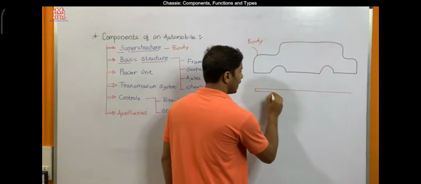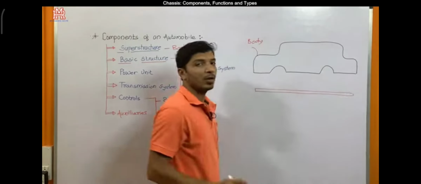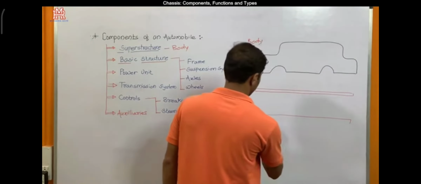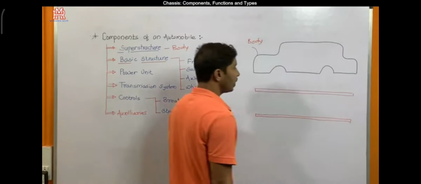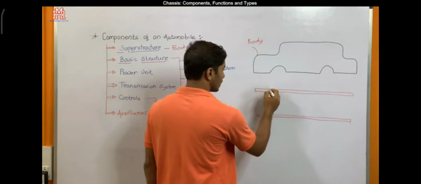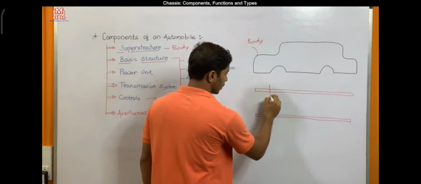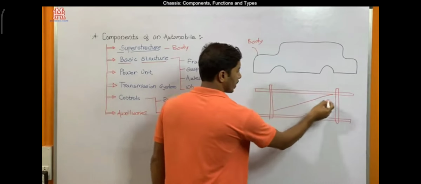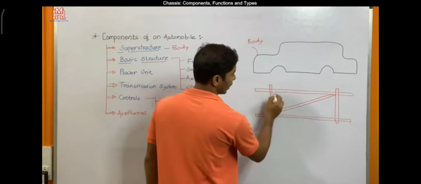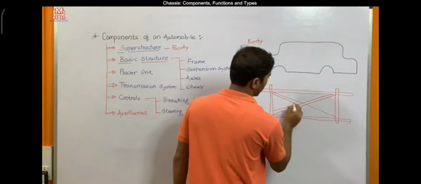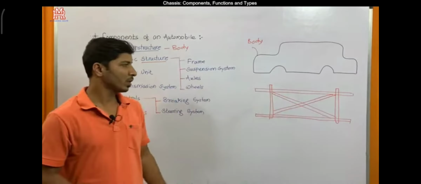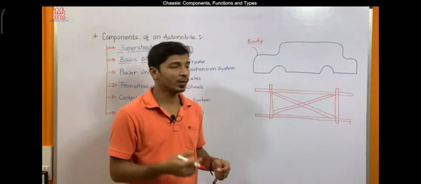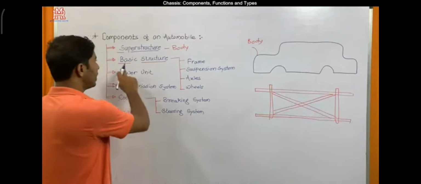The frame may have some longitudinal members like this, or it may have some transverse members, or it may have some cross members also. This again depends on what type of chassis frame is used. We will be discussing different chassis frames in the next video. So this is a part of this basic structure.